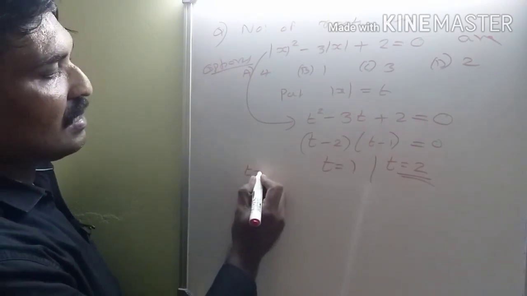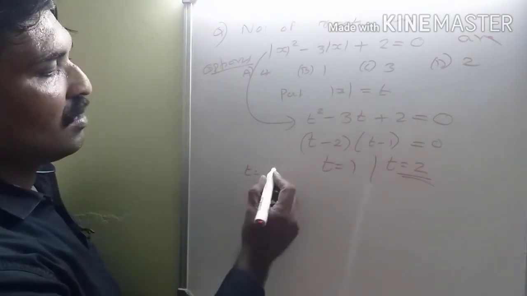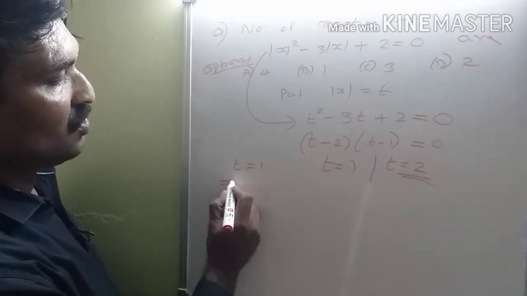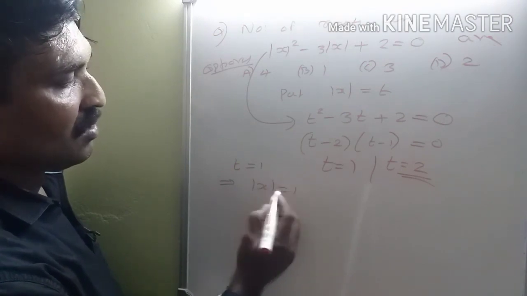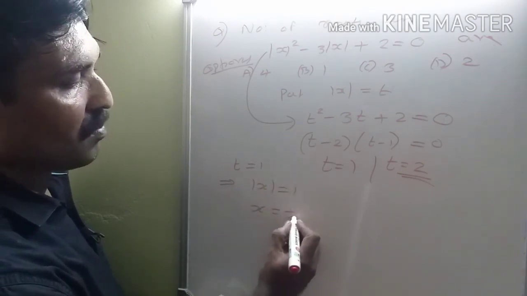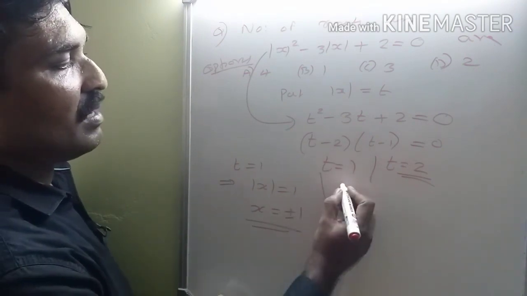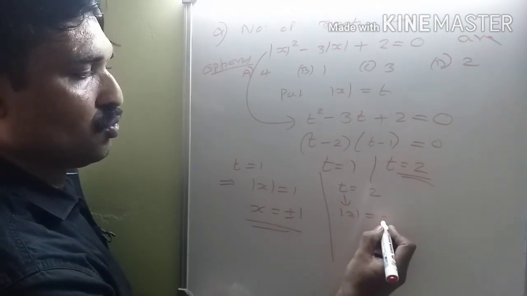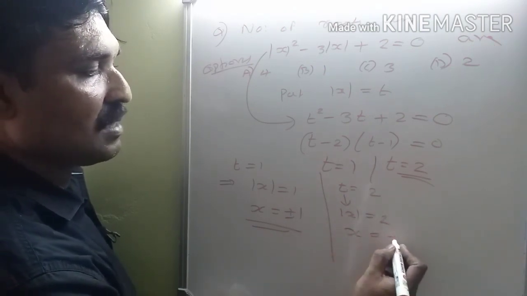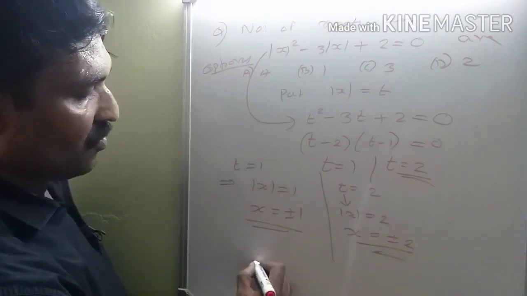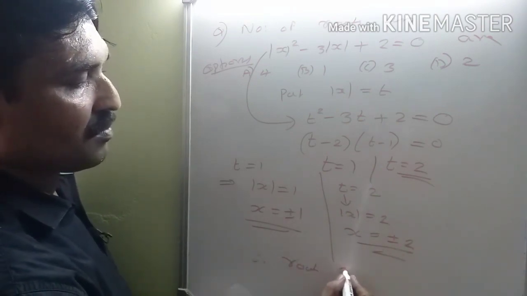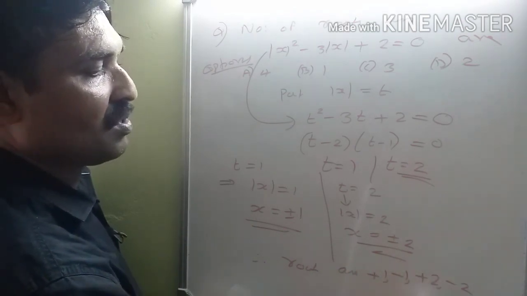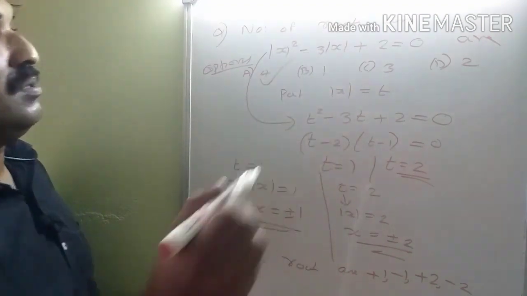When t is equal to 1, mod x is equal to 1, so x is equal to plus or minus 1. When t is equal to 2, mod x is equal to 2, so x is equal to plus or minus 2. Therefore, roots are plus 1, minus 1, plus 2, minus 2. So 4 roots is the answer.